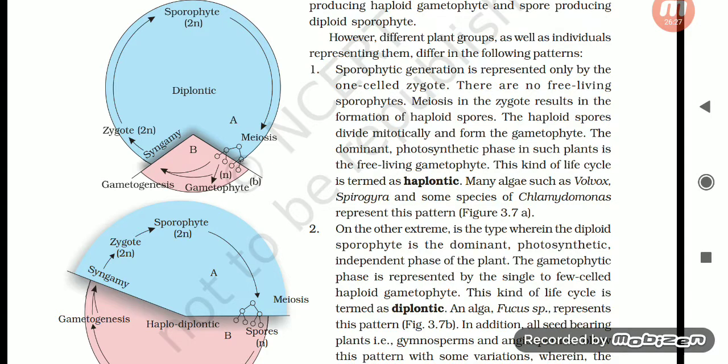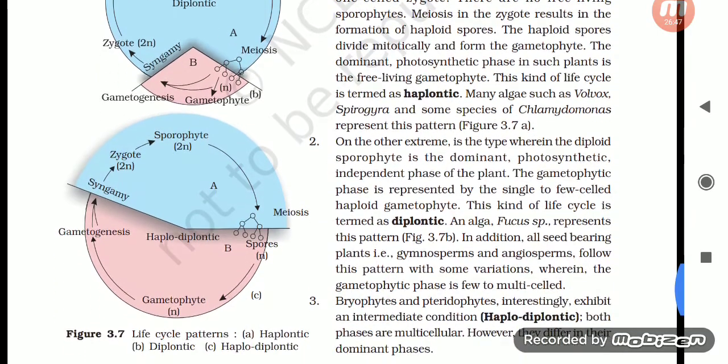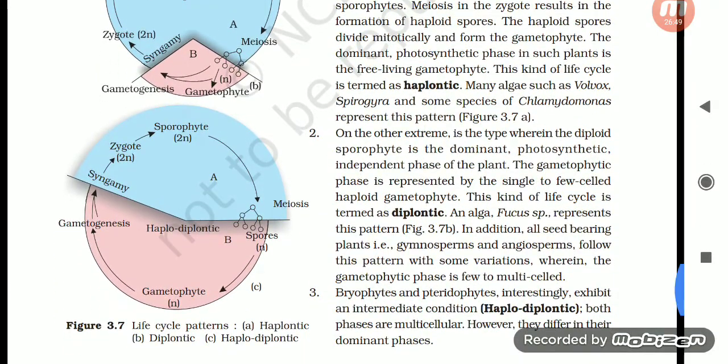On the other extreme is the type wherein the diploid sporophyte is the dominant photosynthetic independent phase of the plant. The gametophytic phase is represented by the single to few-celled haploid gametophyte. This kind of life cycle is termed diplontic. The alga Fucus species represent this pattern. In addition, all seed-bearing plants, that is gymnosperms and angiosperms, follow this pattern with some variation,